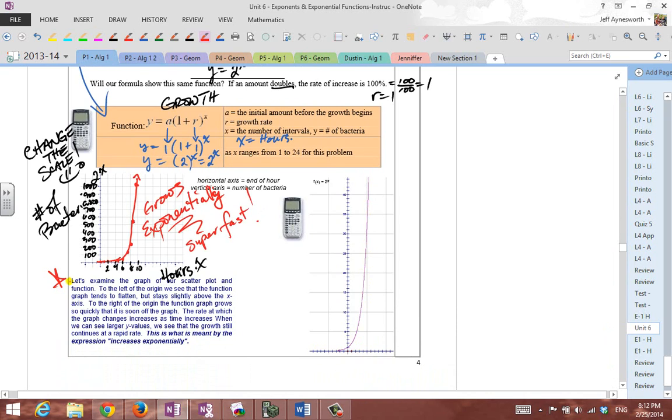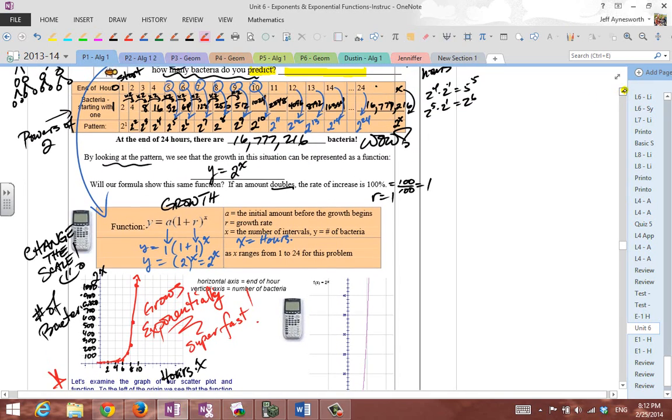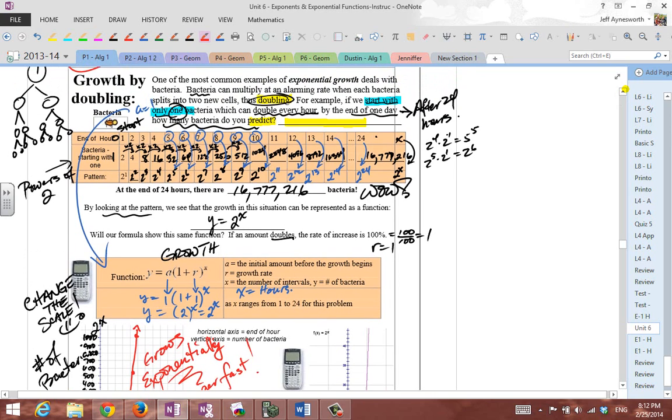All right, go ahead and read right here. This is what I meant. You can read this to yourself, but look right here. This is what is meant by the expression increases exponentially. For a small little increase in x, y increases exponentially. It takes off, it goes really, really fast, super fast. And this happens all the time in science class when you deal with bacteria, or even in a rabbit problem. Maybe we'll explore a rabbit problem later on. But when anything grows and either doubles or triples, we're talking about exponential growth here, big time.